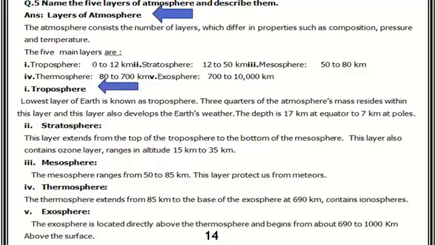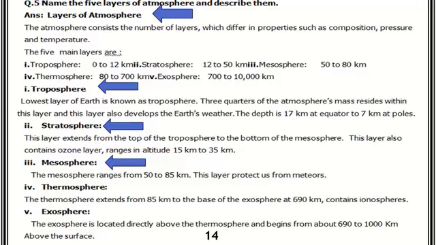Let's talk about troposphere. The lowest layer of Earth is known as troposphere. 3/4 of the atmosphere's mass resides within this layer, and this layer also develops the Earth's weather. The depth is 17 km at equator to 7 km at poles. Next is stratosphere. This layer extends from the top of the troposphere to the bottom of the mesosphere. This layer also contains ozone layer, ranges in altitude 15 km to 35 km.